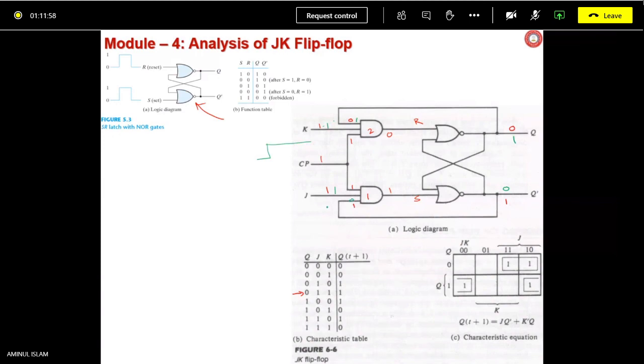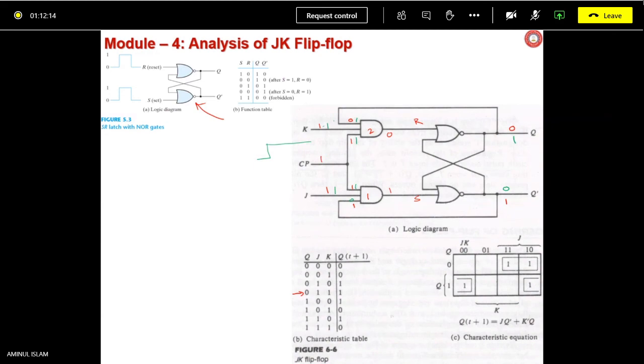And the clock is also high. What will be the next state?